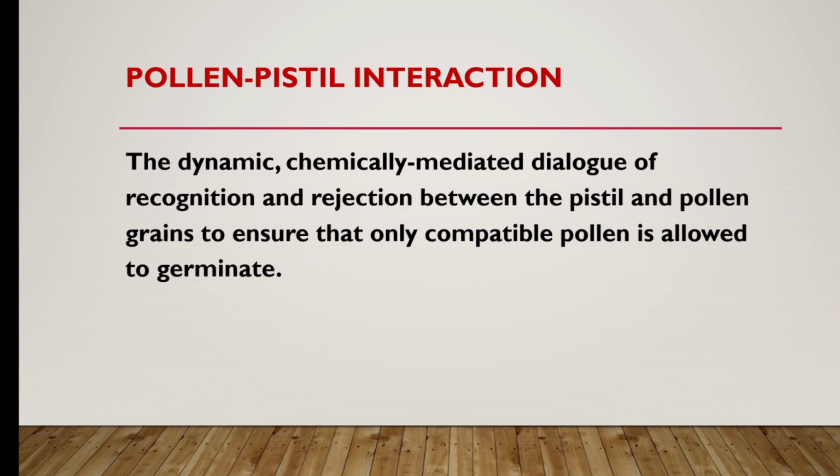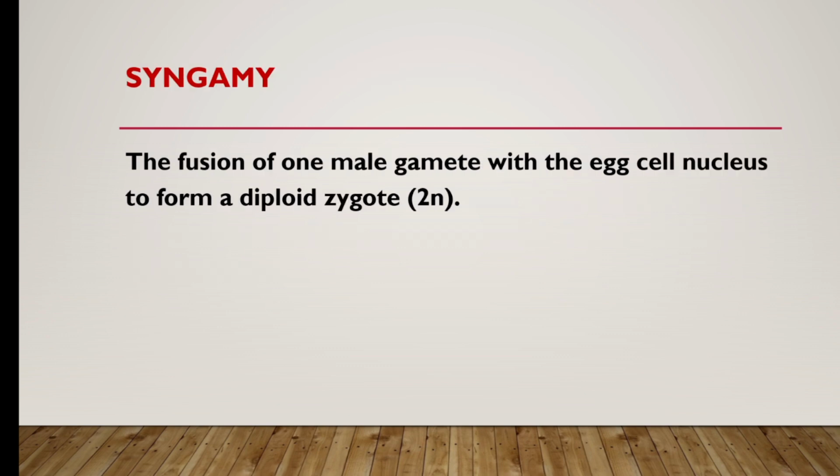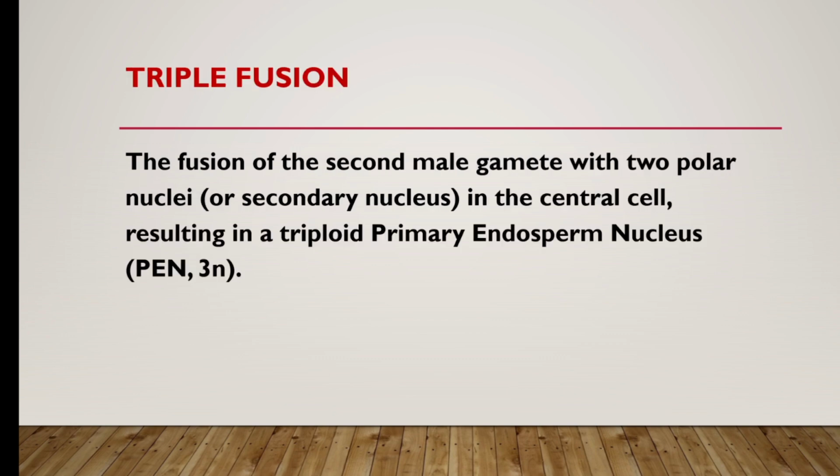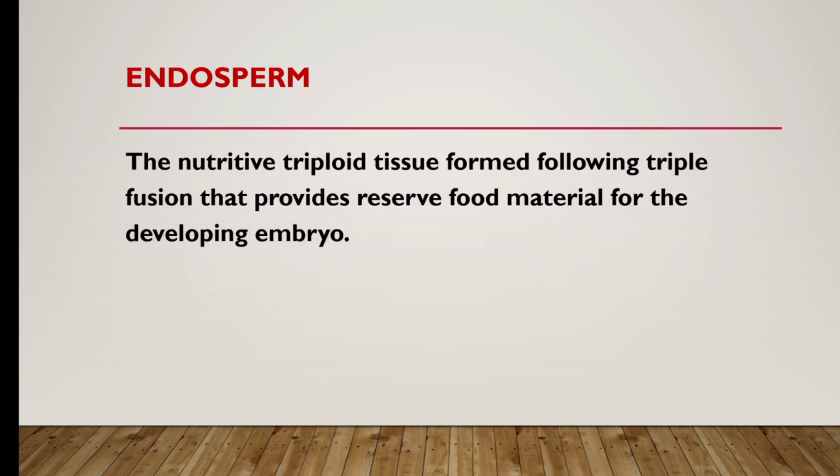Pollen-pistil interaction, the dynamic, chemically mediated dialogue of recognition and rejection between the pistil and pollen grains to ensure that only compatible pollen is allowed to germinate. Syngamy, the fusion of one male gamete with the egg cell nucleus to form a diploid zygote. Triple fusion, the fusion of the second male gamete with 2 polar nuclei or secondary nucleus in the central cell, resulting in a triploid primary endosperm nucleus.